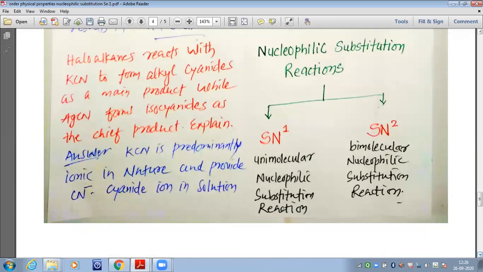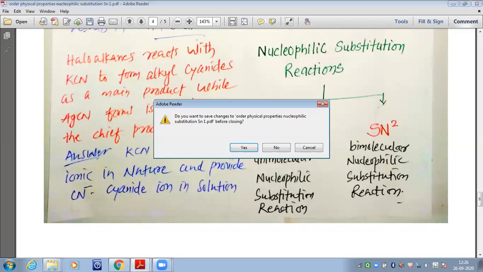In the nucleophilic substitution reactions we have been studying, my dear students, we have two types: one is SN1, another is known as SN2. SN1 is known as the unimolecular nucleophilic substitution reaction, whereas SN2 is known as the bimolecular nucleophilic substitution reaction. My dear students, I would suggest you learn this name. Please speak, all of you, the full form of SN1 and SN2 yourself.